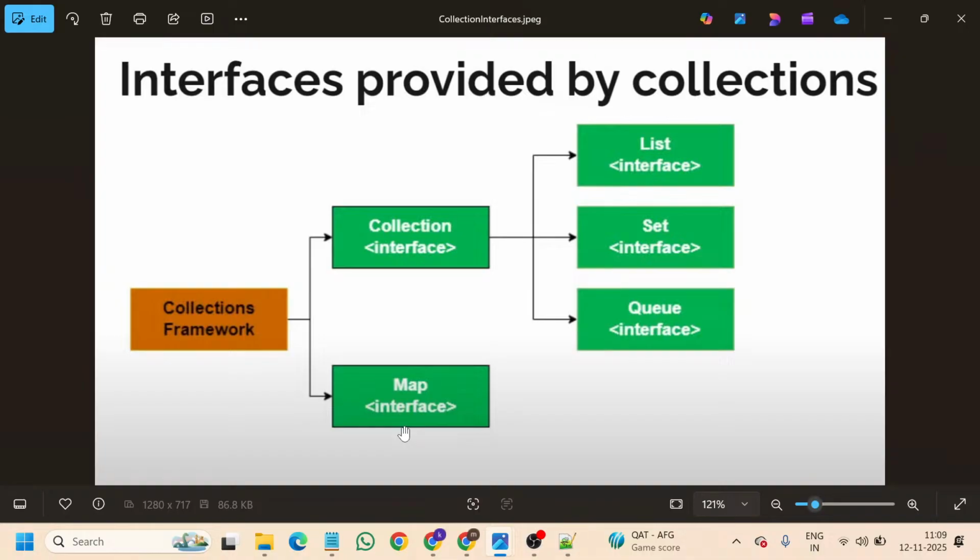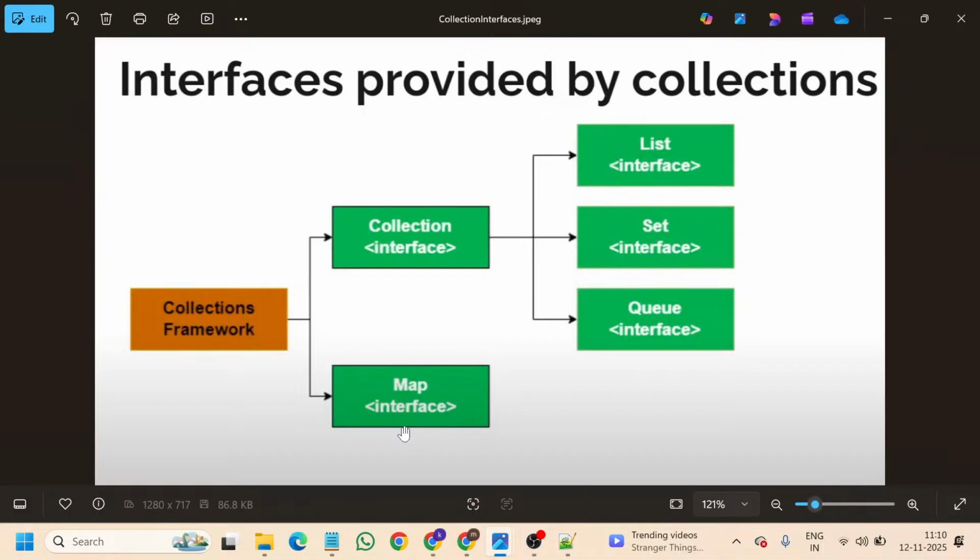And again, the collection interface is divided into three interfaces, as you are seeing here: list, set and queue. So first of all, we need to learn list. The order of learning is: first we learn about list, then queue, and then map. Once you are aware of map, there is no need to go that much deeper into set, as both will be similar.